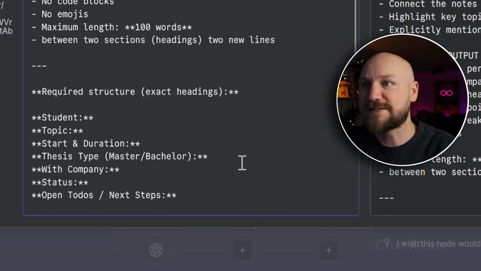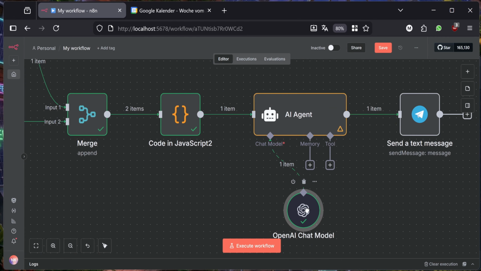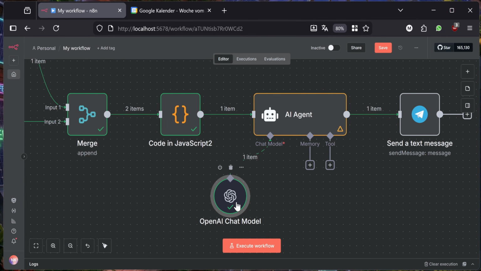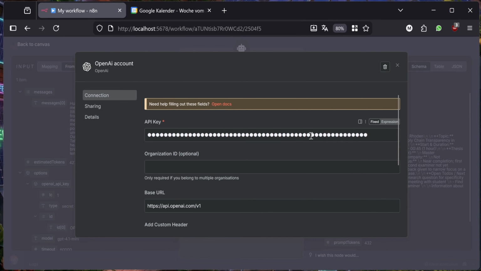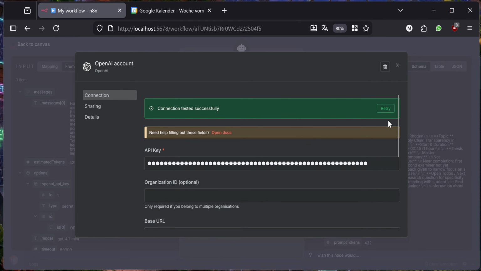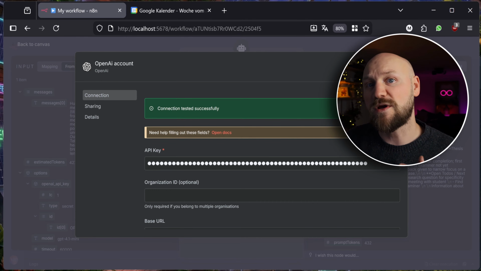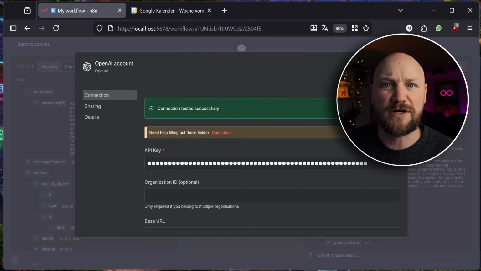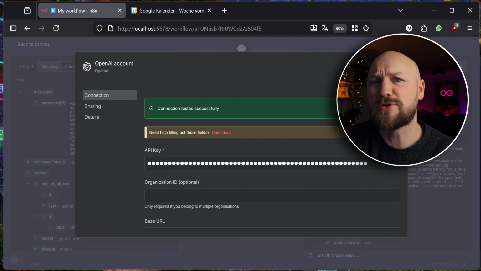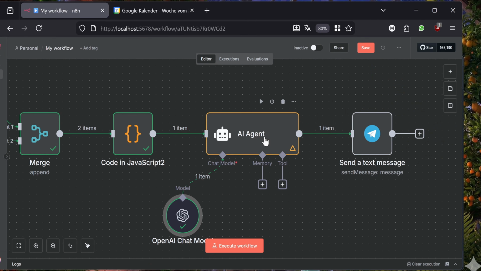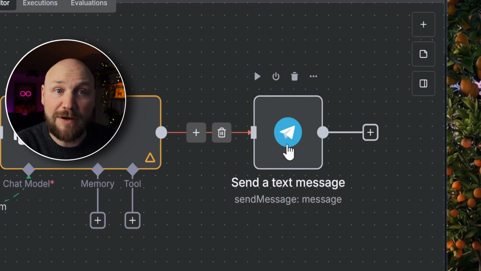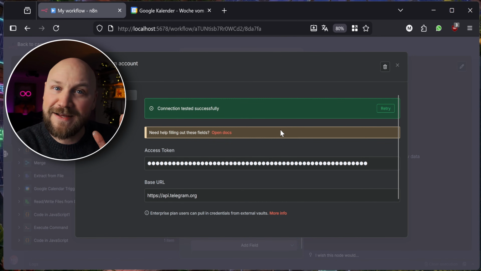And the whole prompt is then going to be connected to an OpenAI model from my side. I'm needing a key here as well that is not shown, and you can also get this with an OpenAI account or any other large language model that you are subscribed to, and then you can consume tokens. It's not too expensive. I'm using $10 for a long time now. I'm sending whatever the response of my large language model is to a Telegram account. The Telegram account was connected here as well. You can look up how to do this.